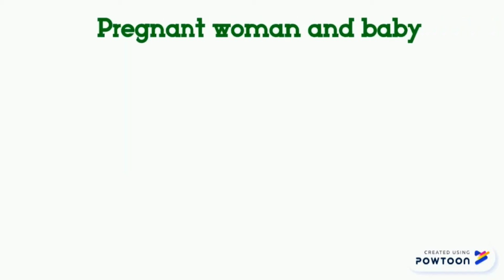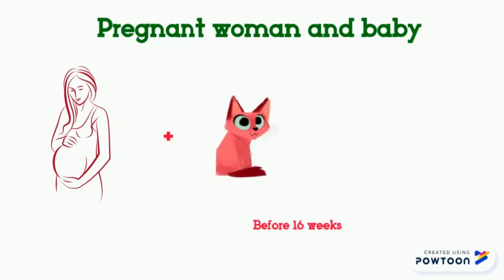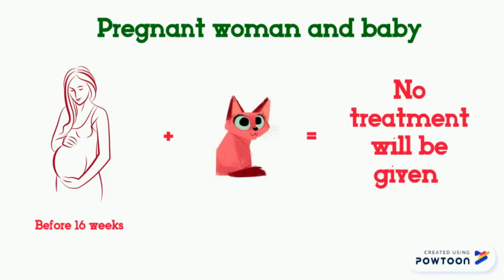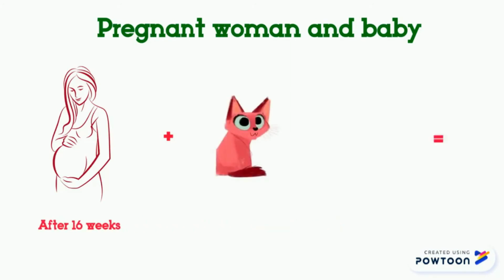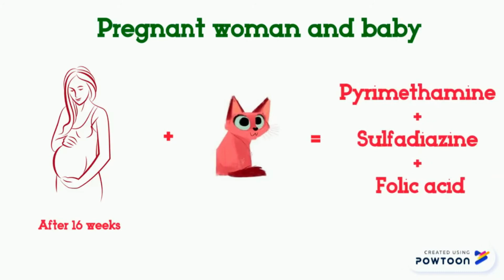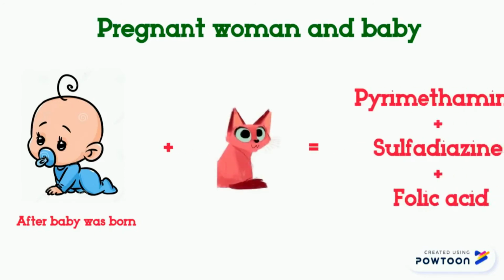For pregnant women and baby, if a woman was infected with toxoplasmosis before 16 weeks, no treatment will be given. If a woman was infected with toxoplasmosis after 16 weeks, a combination of drugs will be given. After the baby was born and infected with toxoplasmosis, a combination of drugs will be given by the doctor.